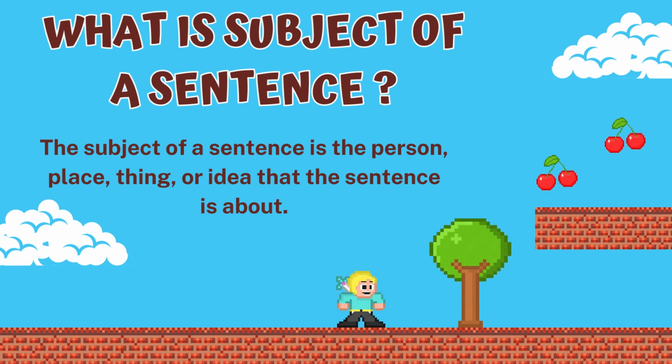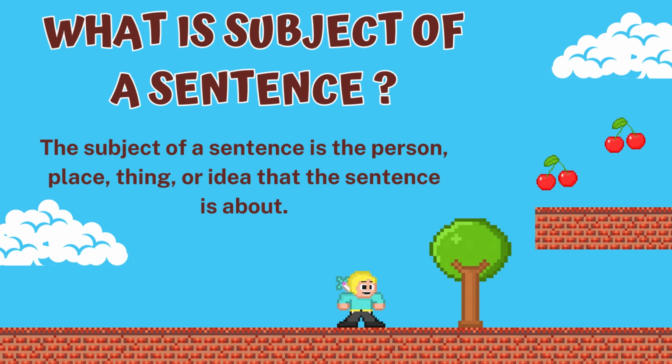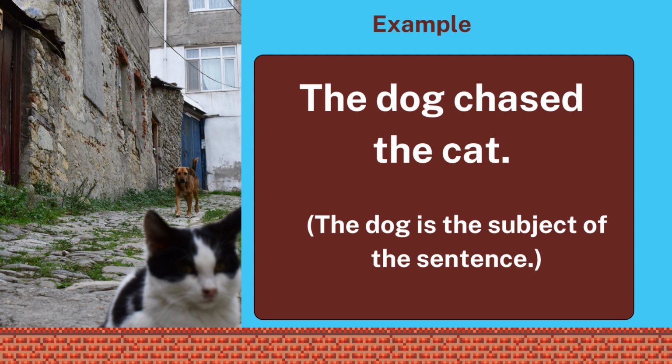First, subject. What is the subject of a sentence? The subject of a sentence is the person, place, thing or idea that the sentence is about. Example for that: the dog chased the cat.